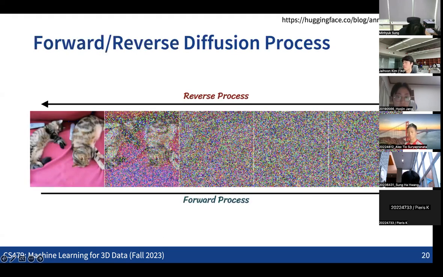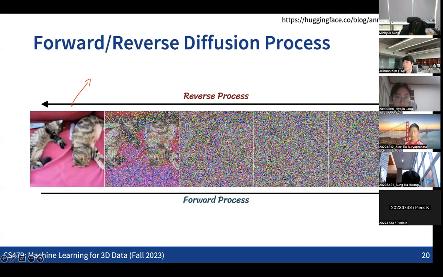This is one example of what sort of images we're going to see when you train diffusion models with 2D images. As I mentioned previously, we consider each image as a single point in a very high dimensional space.